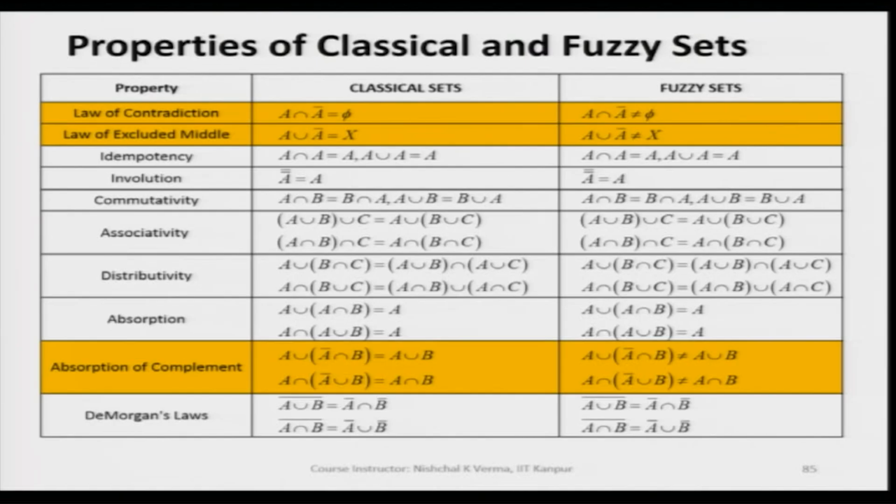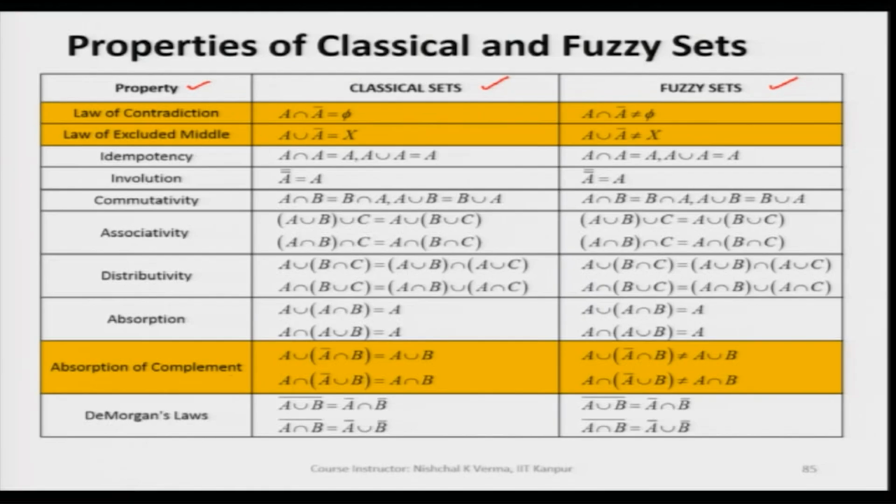Now, let us go through all the properties of sets once again. We have a table here: in the first column we have listed all the properties, in the second column the classical sets, and in the third column the fuzzy sets.